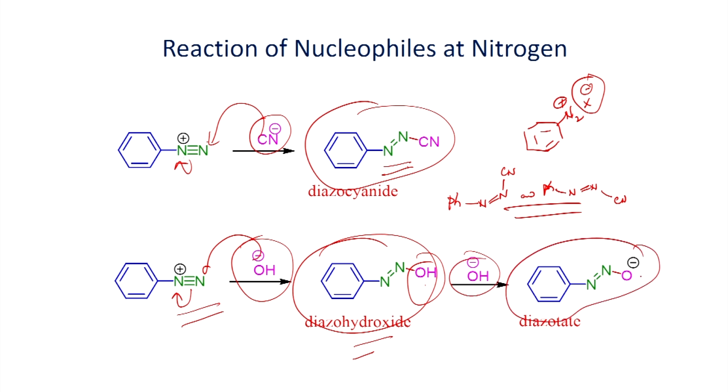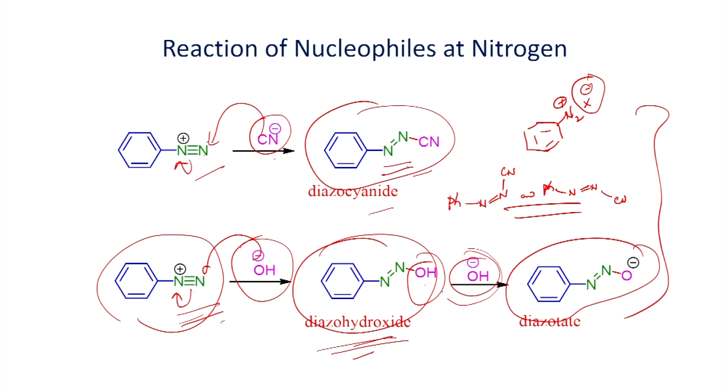Here is an example: if you have a strong nucleophile, it can undergo addition reaction with this nitrogen and you will get the addition product. We have seen two examples. The first involves cyanide ion, which undergoes addition to give the diazocyanide. In the other example, hydroxide ion also undergoes addition with this salt to give the hydroxide. In the presence of base, you can convert it into this anion species.